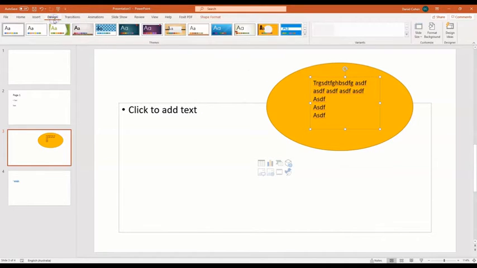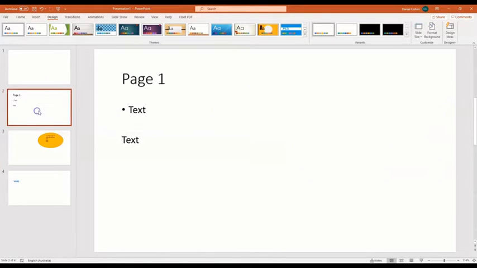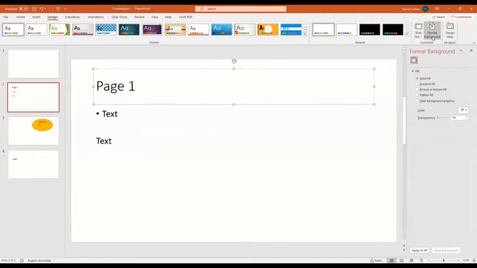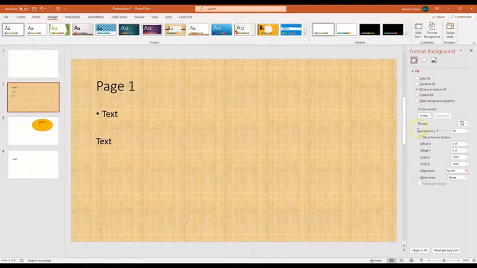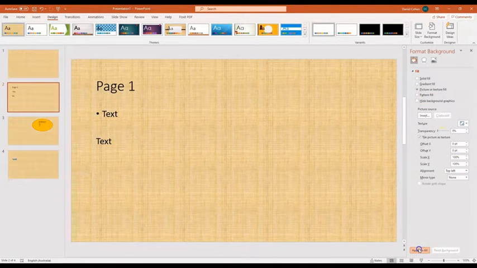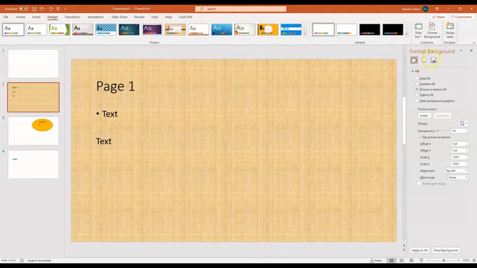I mentioned the design formats. Being an instructional video, you want to highlight specific bits of information. The design of your slides can help with that. So this is rather plain. If you go here to format background, you can control every aspect of that. So you can give it a certain style, whatever you might want to choose, put in all of these different options. You can play around with that. You can apply it to every slide or just the one that you're using.